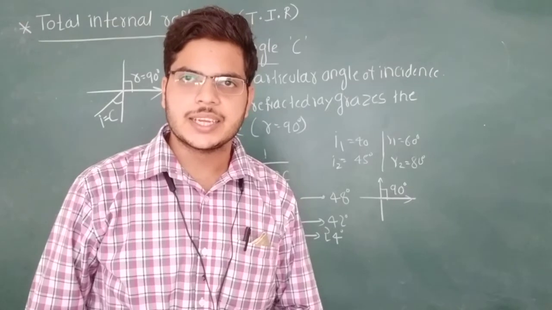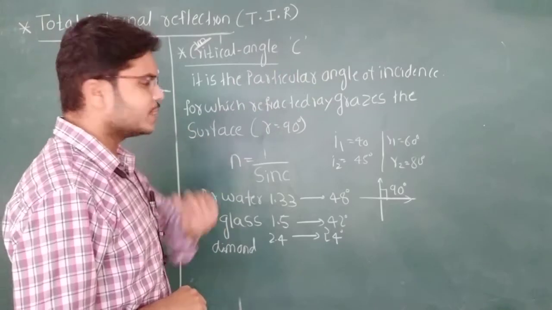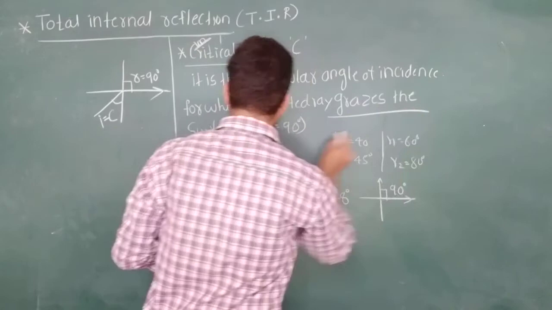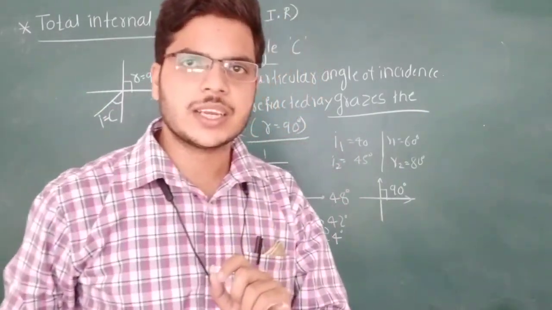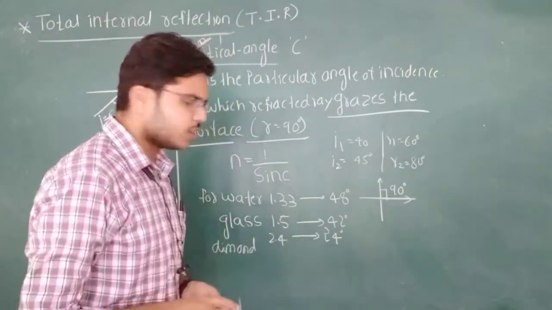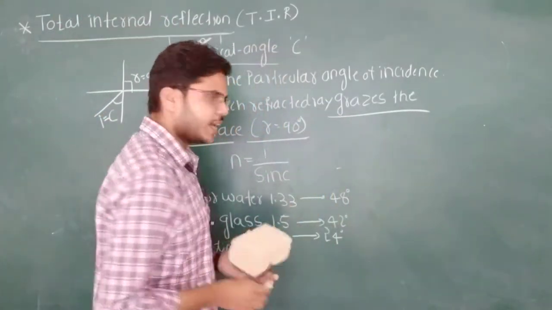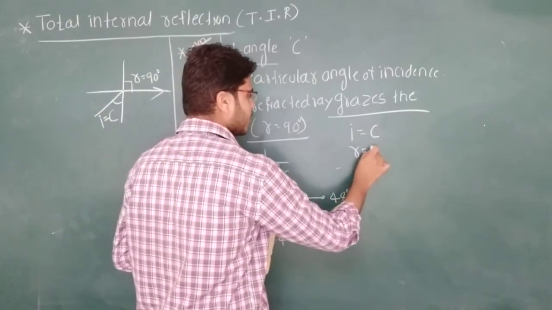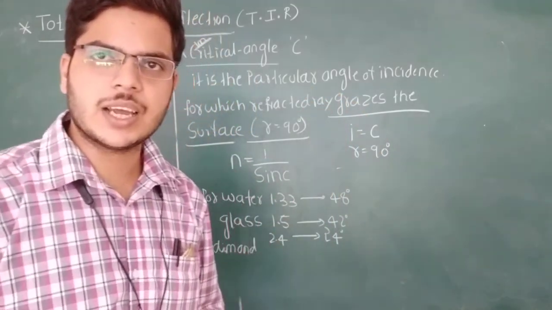The critical angle is defined as the particular angle of incidence for which the refracted ray grazes the surface, or the angle of refraction, that is, the angle between the refracted ray and the normal, is equal to 90 degrees. Mathematically, we can write: when the angle of incidence is equal to the critical angle, then the angle of refraction is equal to 90 degrees. This angle is known as the critical angle.